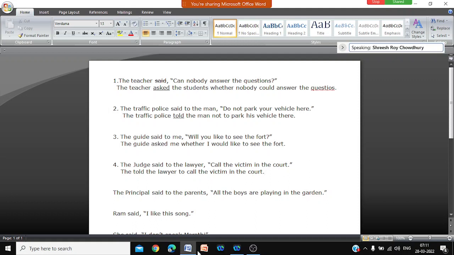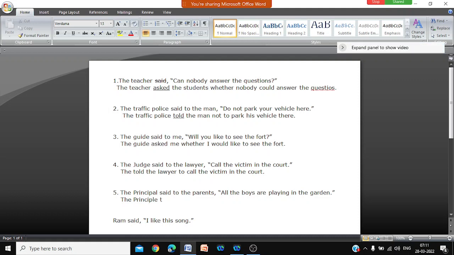Then here we have sentence number 5. Identify what kind of sentence it is. The principal said to the parents, all the boys are playing in the garden. Sir, it is an assertive sentence. Assertive or declarative or simple statement. So the principal told the parents. You can also write the principal informed the parents, but here we will keep to only simple things.